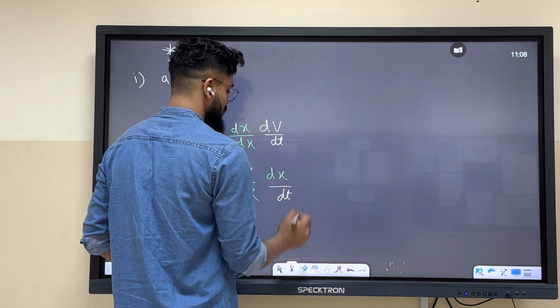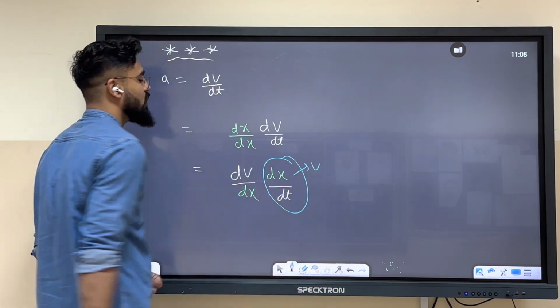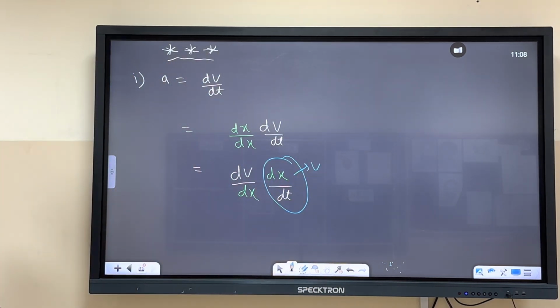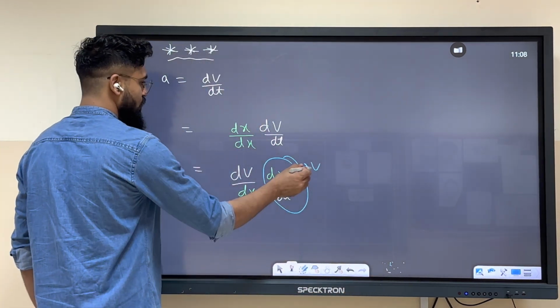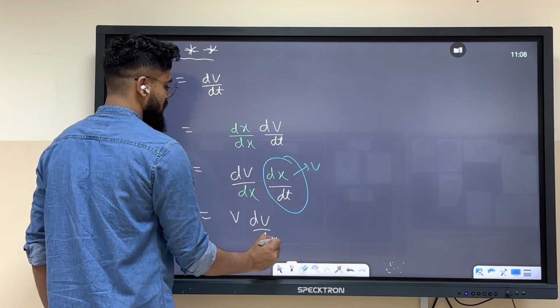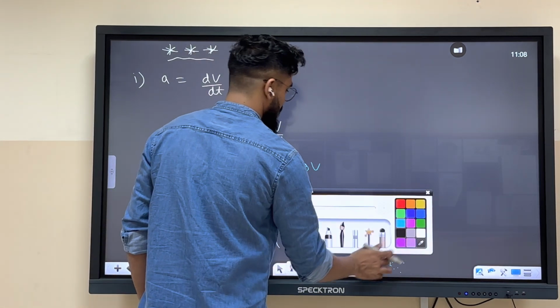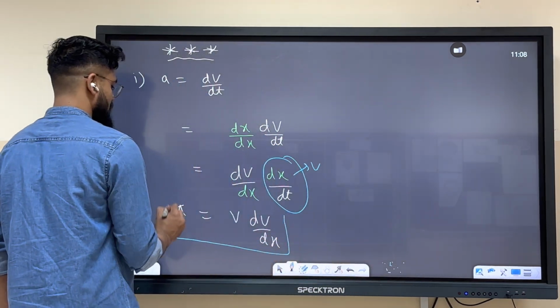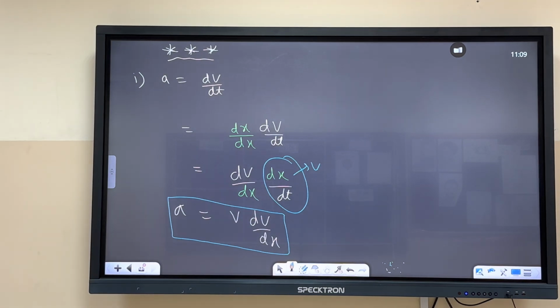This dx upon dt becomes velocity, because velocity is dx upon dt. So the answer is v into dv by dx. So that was our third equation.